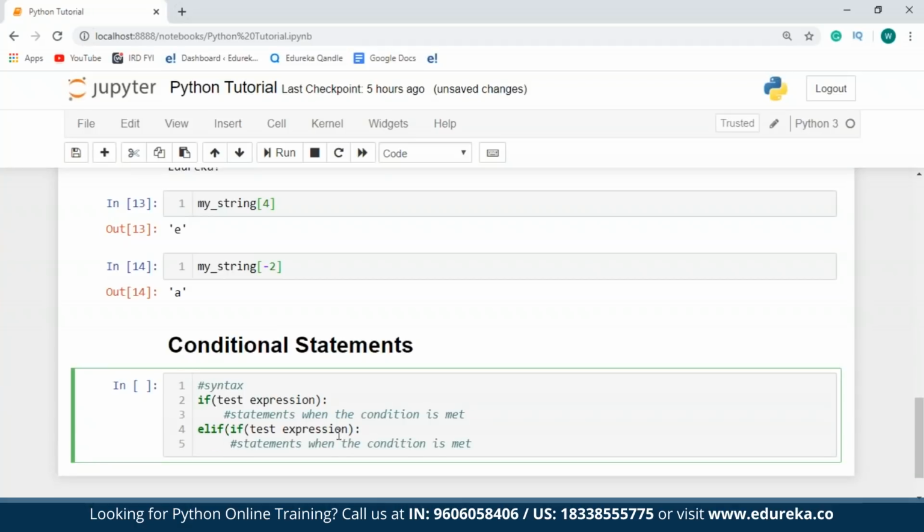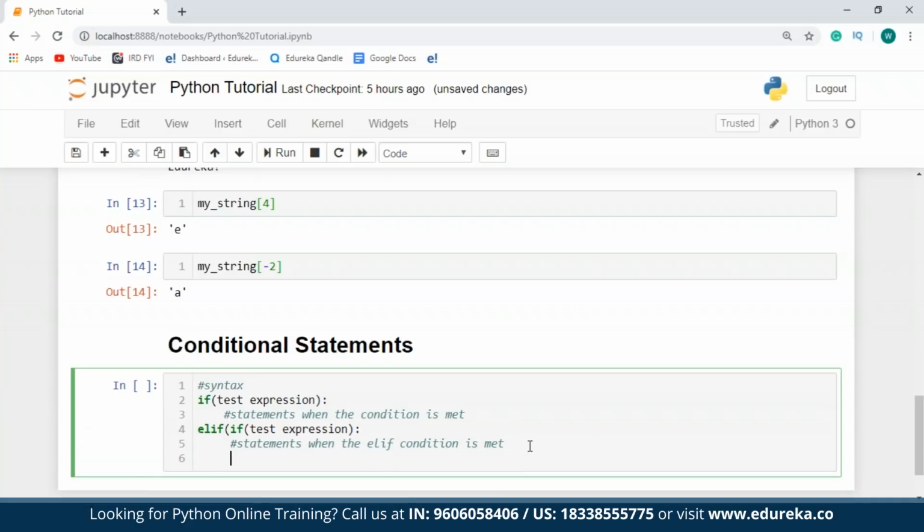So what I'm going to do over here is statements when the else if condition is met. In case both these conditions are not met, which means they are false, okay, I'm sorry guys, I just made a mistake over here. Okay. So in case both these conditions are not met, I'll have an else block. So else, and then I'll have the final statements. I hope you guys have understood this.